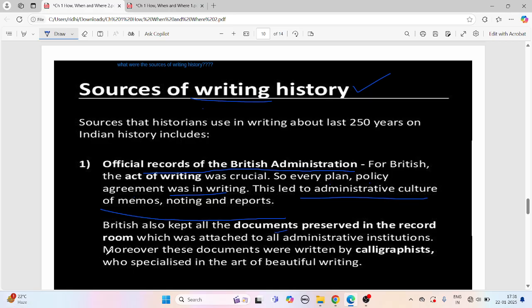Right? There's a bathroom for you to bathe, a bedroom for you to sleep, a study room for you to study, a kitchen to make food. Similarly, if there is a plan, it would go in another room. Each and every department had its own room. And moreover, these documents were written by calligraphists who specialized in the art of beautiful handwriting.